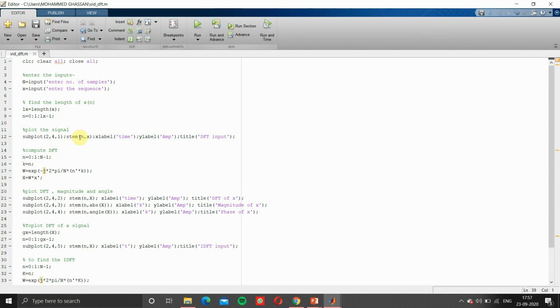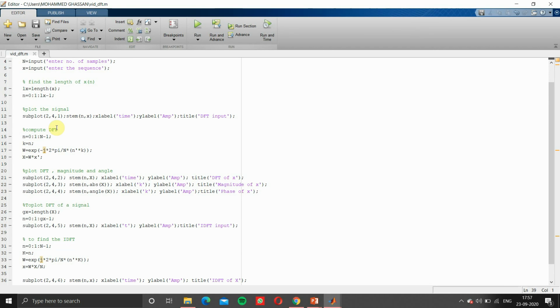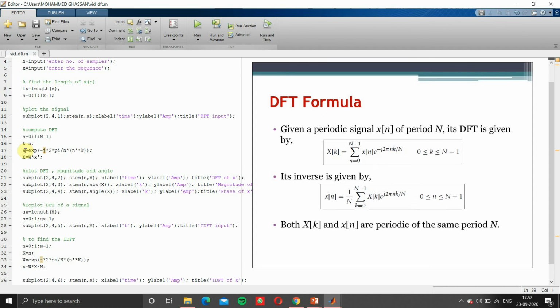We'll plot a discrete graph with labels. Then we'll go to computing the DFT. For the DFT, we have to do multiplication from k equals 0 to small n, because k and n values are the same. So we are using W here. In the explanation we used U. So W equals e power minus j 2 pi divided by capital N into n bar. N bar is just for multiplication.